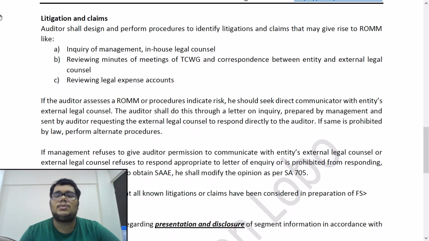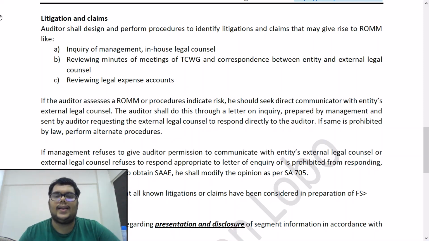And also review correspondence between the entity and external legal counsel. Now the entity could also be seeking legal assistance from some external lawyer. Maybe the internal lawyer is not as equipped to handle, let's say, a high profile case or a case involving higher stakes. Maybe a bigger amount is involved. So you may take the assistance of an external legal counsel. So you should also review the correspondence between the entity and the external legal counsel.